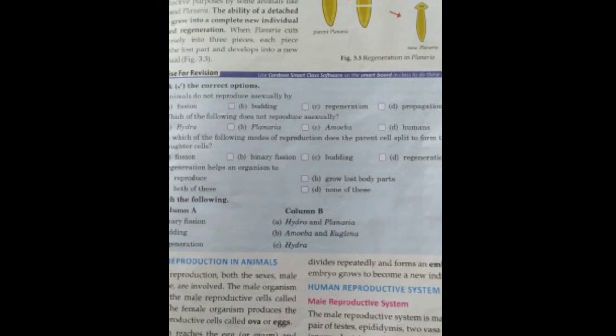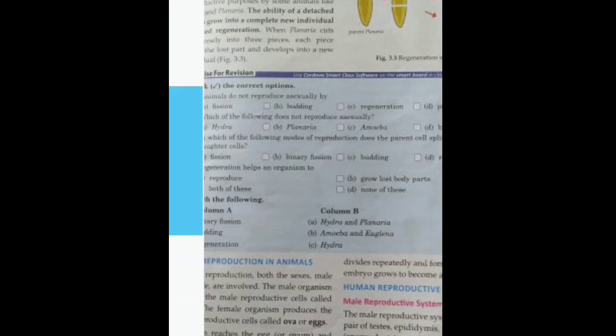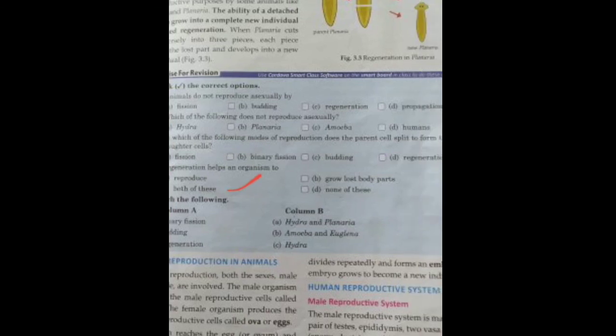I've just told you that in certain organisms it is a means of growing lost parts, for example in lizards or certain other reptiles, whereas for organisms like Hydra and Planaria it is a mode of reproduction. So both of these, that is answer C, is the correct answer.